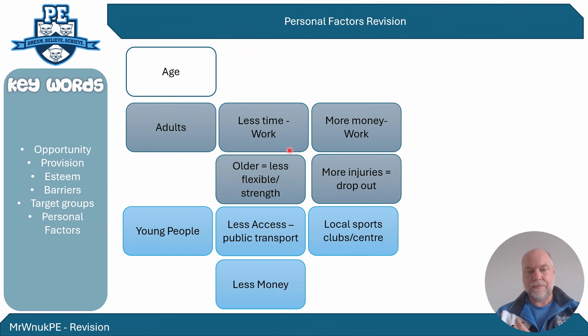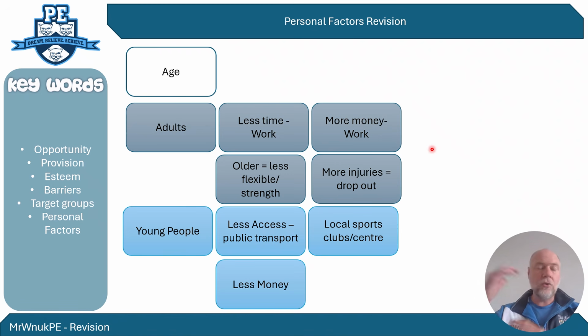However, so they can't take part in as many activities. However, they do have more money, so they can afford to take part in those activities. Now, you could talk about the fact and bring in elements of the fact that the older you get, the less flexible, the less strength you have, and you're more likely to have injuries. That could be one of your answers. But really, do focus on the time and the money side of it.